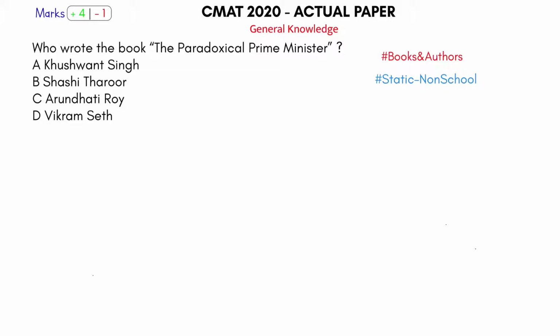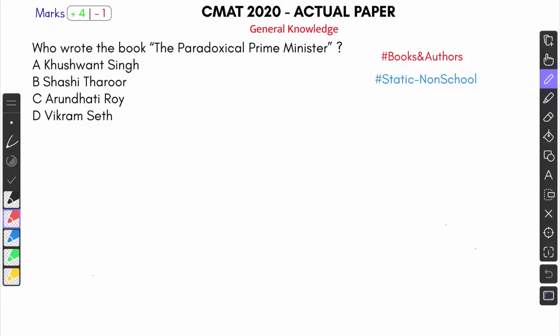Yes, this is awards and events. This is part of non-school static. So this I should possibly read. So that's how you should get the click always. So let's see this. This is the first question that was there in the CMAT 2020 actual paper.